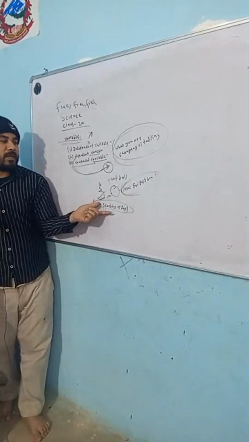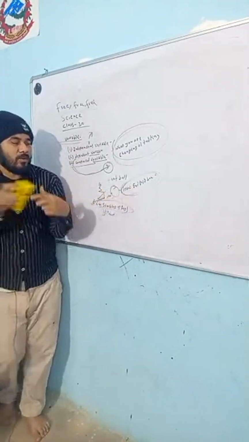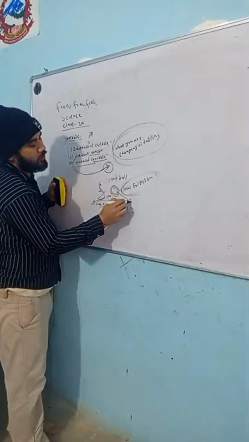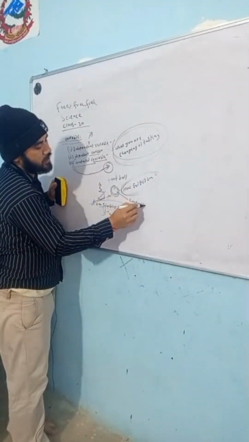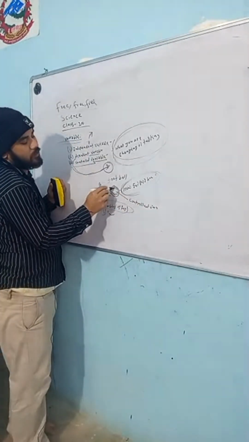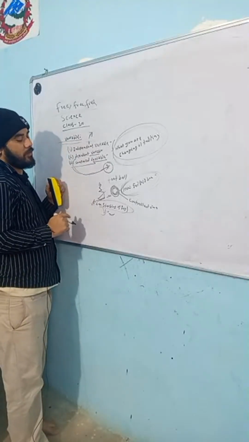This is the independent variable, and the distance covered by the ball is the dependent variable, and the size of the ball is the controlled variable. Control means you can take any ball, guys. Control variable means the size of the ball you can take any. If you do not control this, it will create a problem, right?